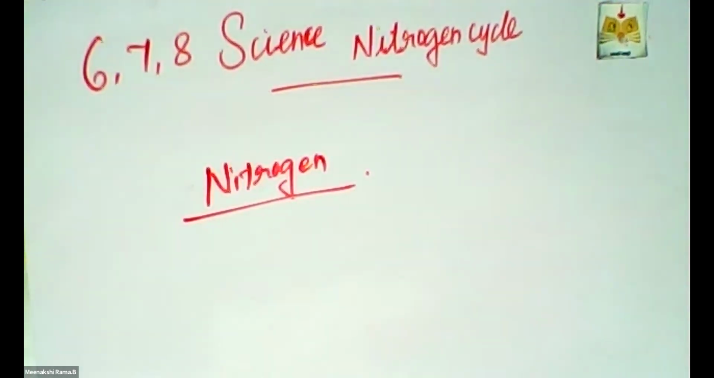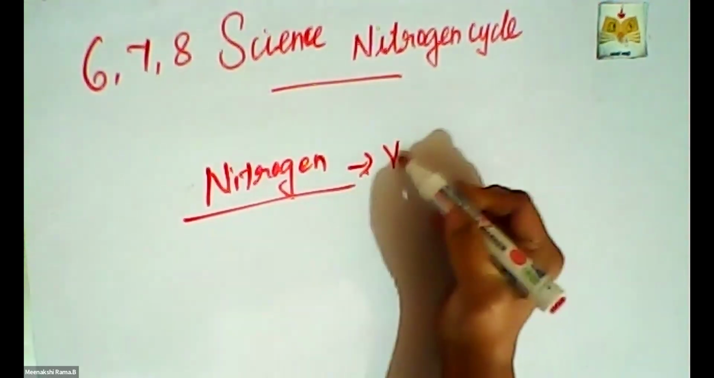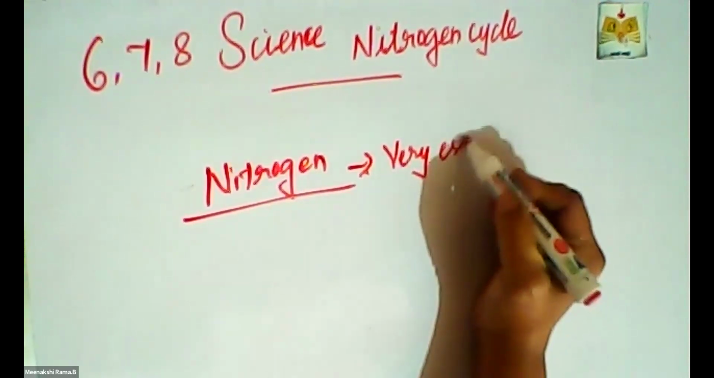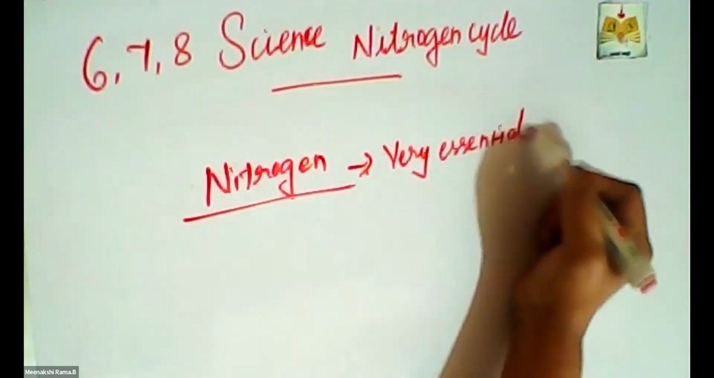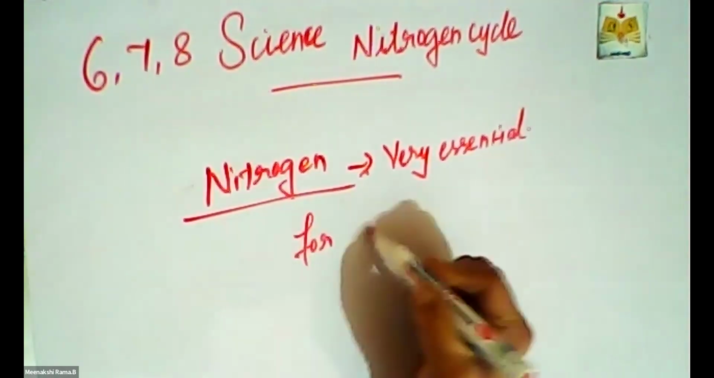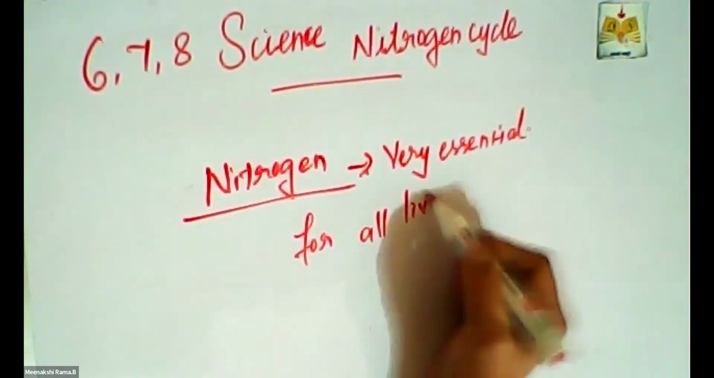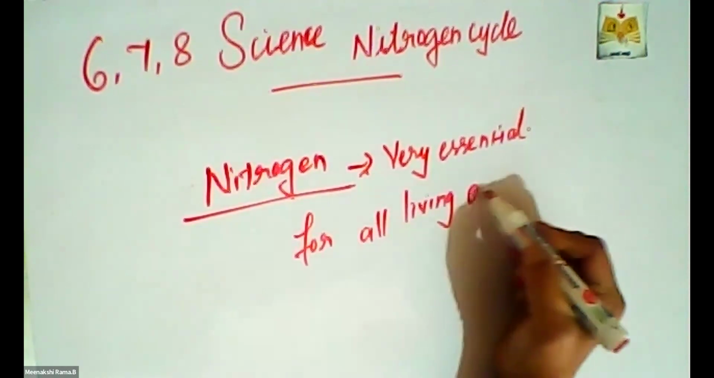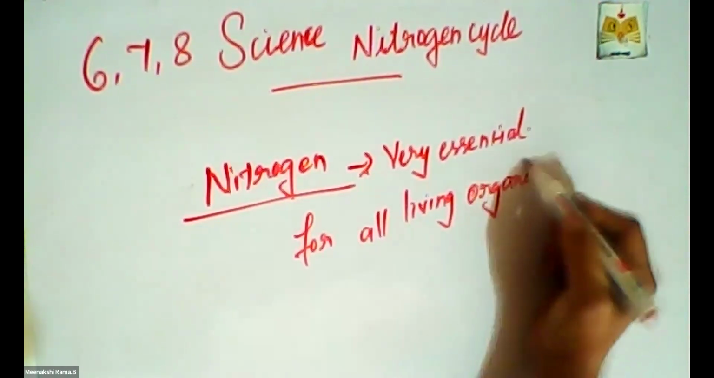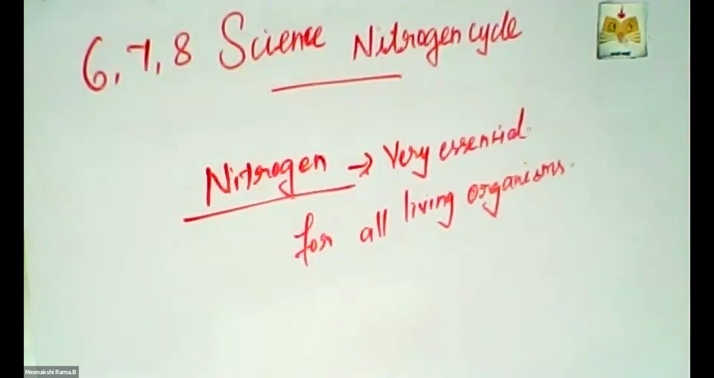Yes, it is present in our atmosphere. It is an important nutrient for all living organisms. It is a very essential thing for all living organisms, like plants and animals also. So, nitrogen is one of the important components for all living organisms.